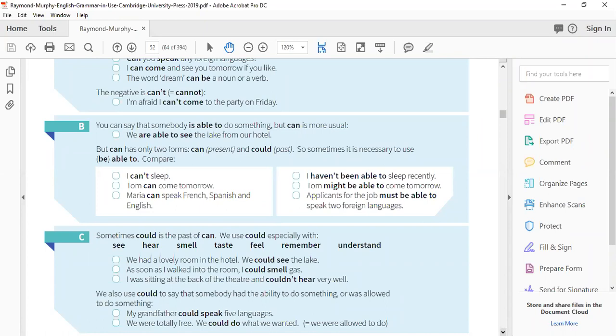You can see that. The first example is "I can't sleep." You can say that I have been working very hard all day, and I'm so exhausted. I'm so tired. I can't sleep. Maybe you're very tired, you can't sleep, but on the other side, you see that there is a sentence, "I haven't been able to sleep recently." So here it is talking about a longer action, right? It's saying that I haven't been able to sleep recently.